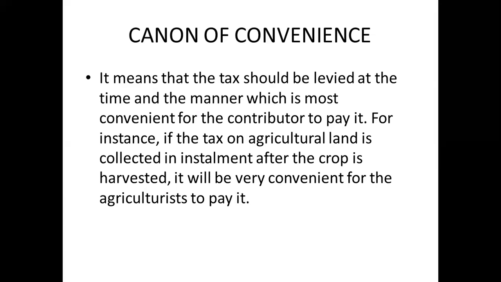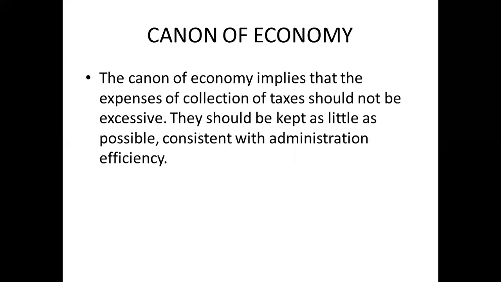The next canon, which is given by Adam Smith, is canon of economy. The canon of economy implies that the expenses of collection of taxes should not be excessive. They should be kept as little as possible, consistent with administrative efficiency. It says that the amount spent on the collection of taxes should be minimal. Only then can that balance be maintained.